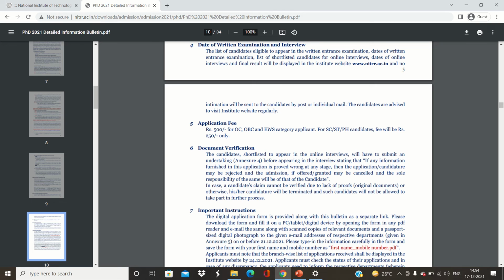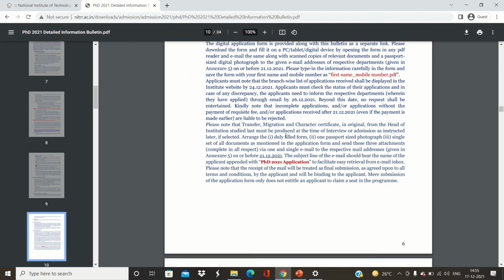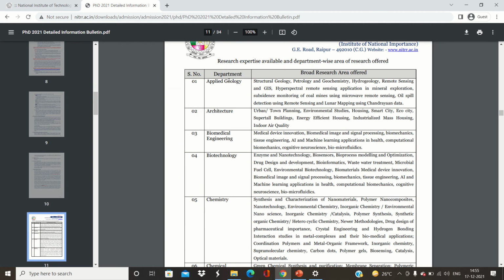Whatever scholarship are awarded, you will get those. So the date of written exam will be shown shortly, and here is the application fees 500 250, the documents whatever you needed for the verification. Then you have the departments.